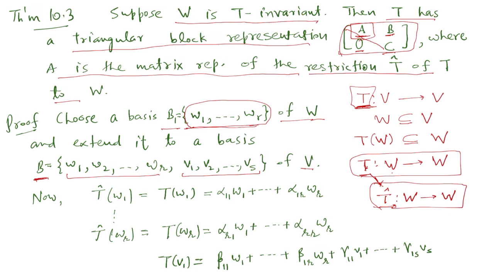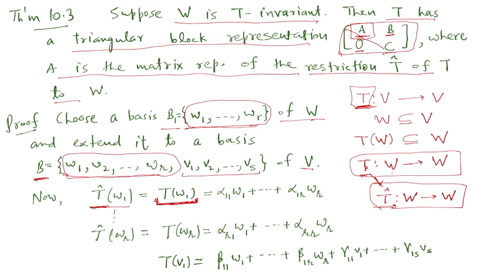Now T cap of W1, T cap is the restriction of T on W. So T cap is nothing but the map T itself, so T cap of W1 is the same as T(W1). Because under T, W remains invariant, T(W1) will again be in W. So we can write this T(W1) as a linear combination of only these R vectors.